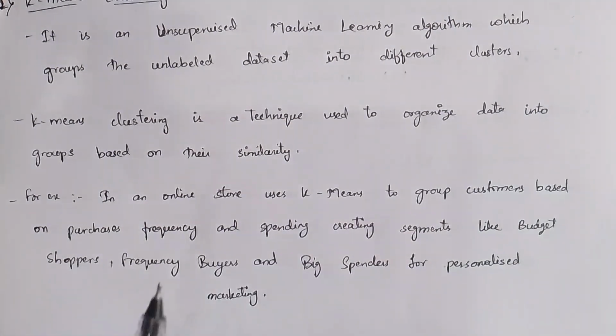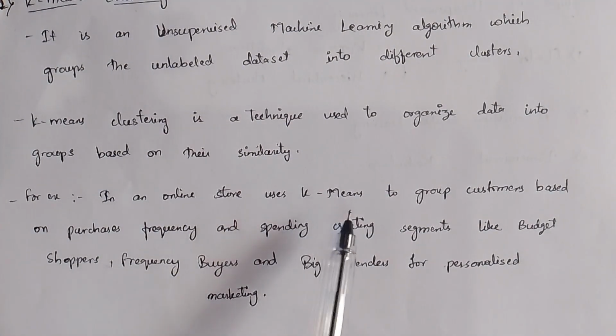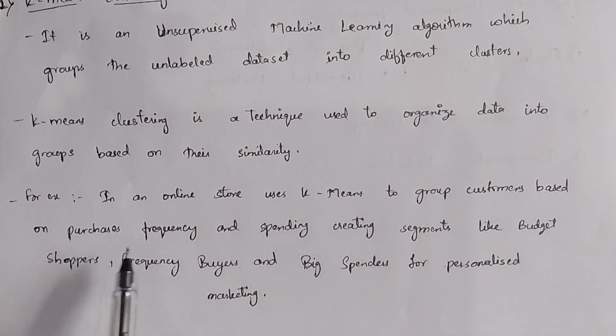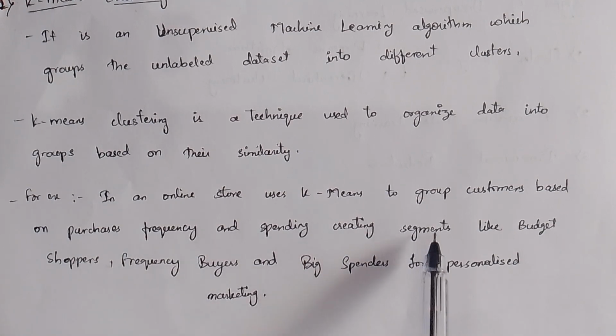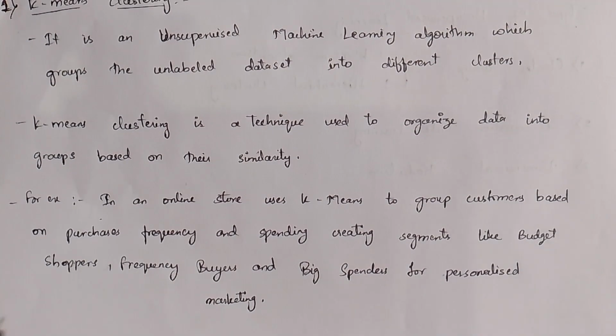For example, an online store uses K-means to group customers based on purchase frequency and spending, creating segments like budget shoppers, frequent buyers, and big spenders for personalized marketing. Here we have an example.